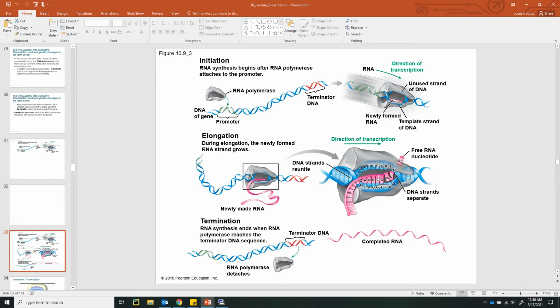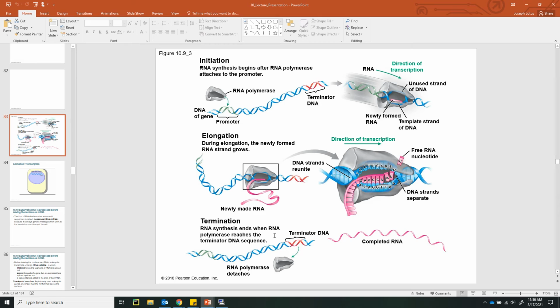All of the RNA codons are complementary to the DNA codons, and we use the base pairing rule to determine which nucleotides are going to pair up with the DNA nucleotides. When this process is complete, we end up with an RNA molecule that carries the exact same message as the original gene, but now it's written in a language that the ribosome can read. So the RNA molecule goes to the ribosome, and the tRNA molecules will help to build the amino acid string, or the polypeptide.